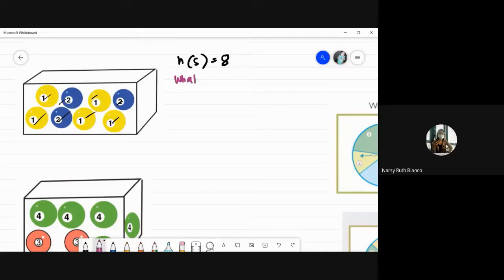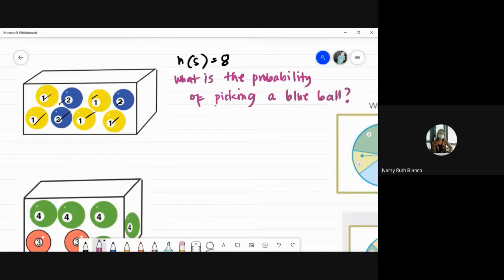So, kung ang question ay, what is the probability of picking, say naka-close yung eyes mo and then you're asked to pick a ball, just one ball. What is the probability of picking a blue ball? Okay? So yung event natin ay picking a blue ball. Therefore, yung number of favorable outcomes natin ay kung ilan yung blue balls. So, ilan yung blue balls? 1, 2, 3. So, ang n of e natin ay 3.